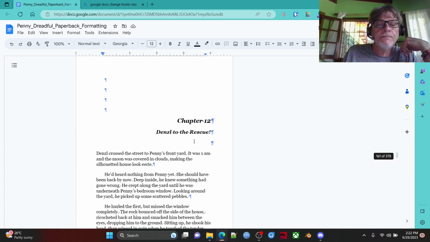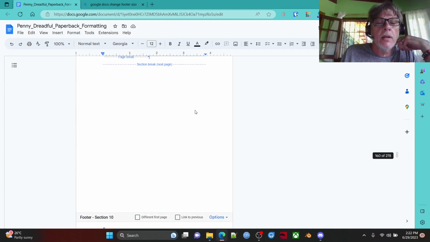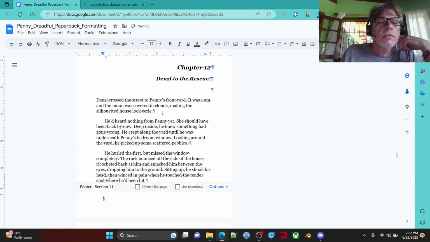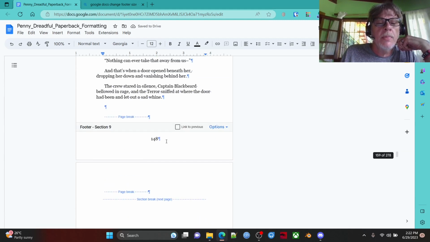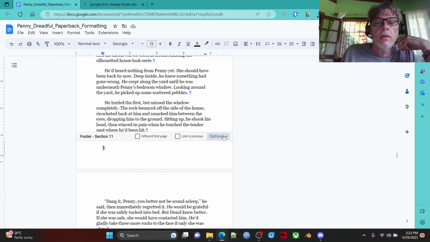And so this should now be beautiful. Section 11. Let's make sure. Are we on the right page? Yes, we are. 161. Now let's set up our page numbers. We ended at, yeah, get rid of that. We always get rid of that. Okay. So we ended at page 148, which will make this 149.